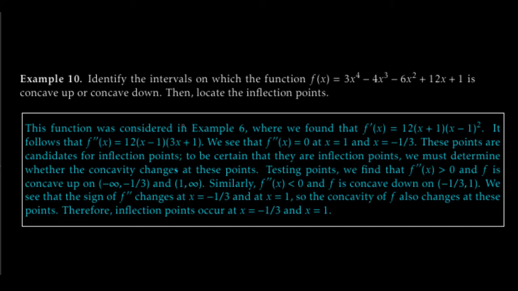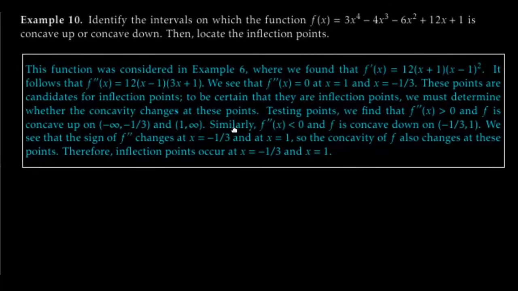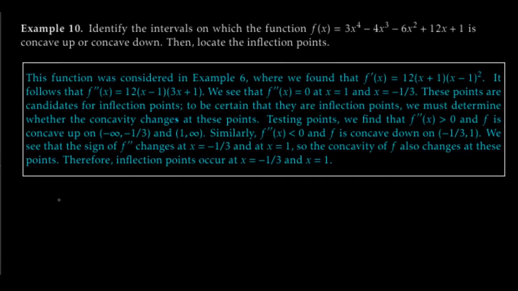So, like I said, we considered this guy in example 6 in part 1 of this video, where we found that the first derivative, when we factored it all out, was given by f prime of x equals 12 times the quantity x plus 1 times the quantity x minus 1 squared. So, just doing a little bit more deriving, it follows that the second derivative, f double prime of x, is 12 times x minus 1 times the quantity 3x plus 1. So if you want to see this, we can run through it really quick together. Let's try it out. It's a little bit of a doozy. It just takes a bit.